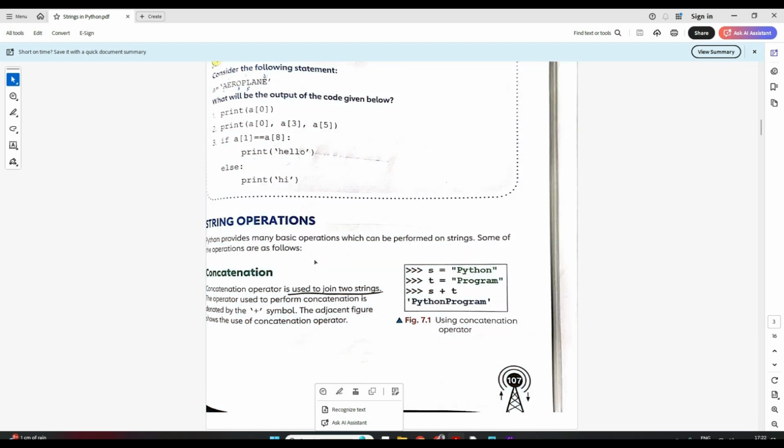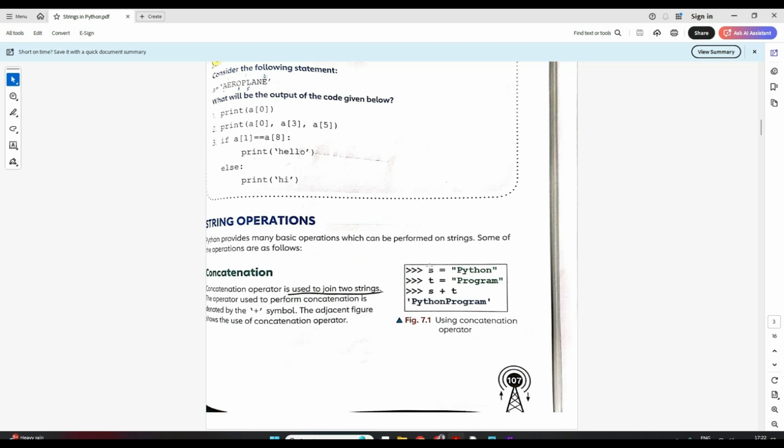Concatenation. So what does that mean? See, I have two strings. One string is Priyanka, another string is Agarwal, suppose, and I want to join these two. I want to have the output as Priyanka Agarwal together. I want to join this. This is called concatenation. So the concatenation operator is used to join two strings.